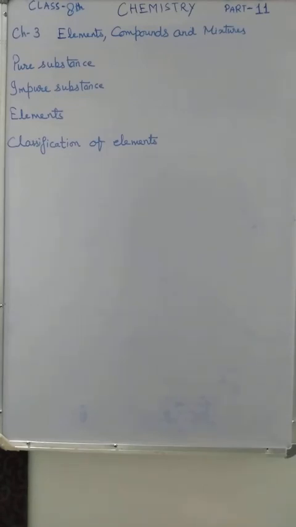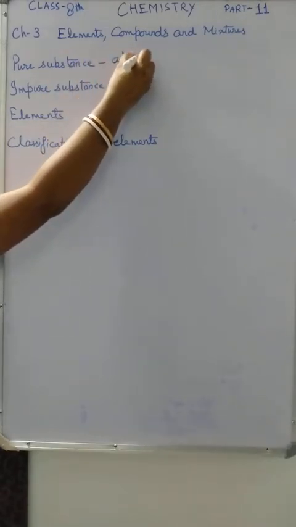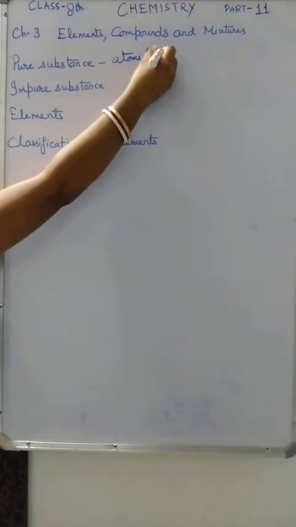So first, what do you mean by pure substance? We know that so many substances are there around us. We can see so many substances. Some are pure substances and some are impure substances. So what do you mean by pure substances? Substances which contain only one kind of particle, meaning atoms or molecules.